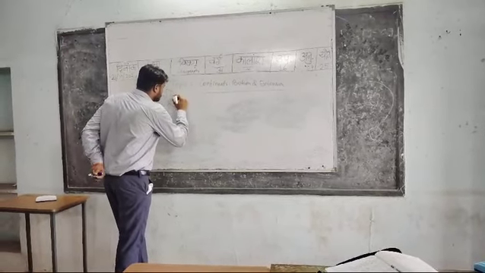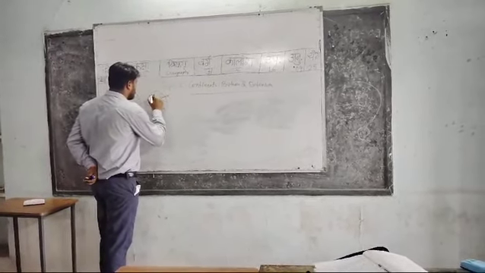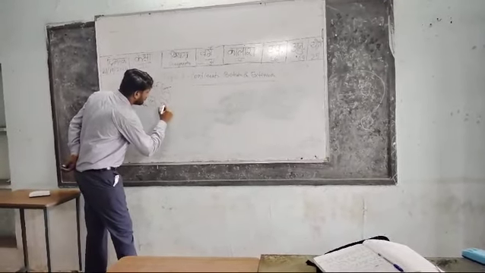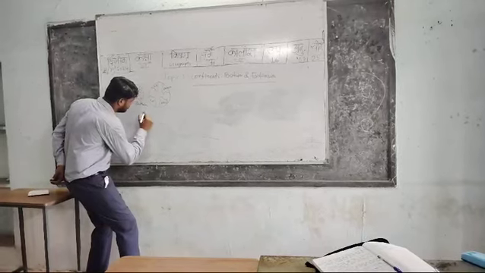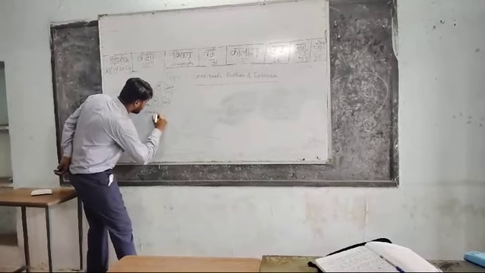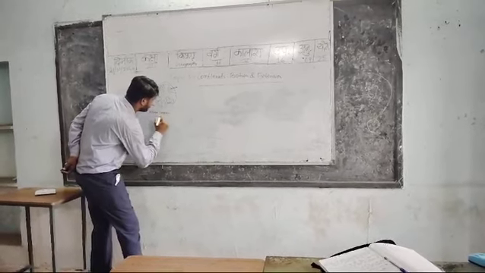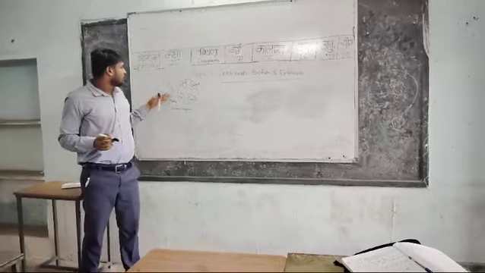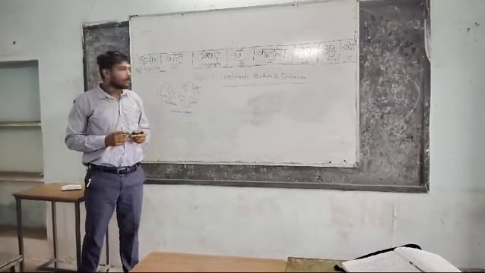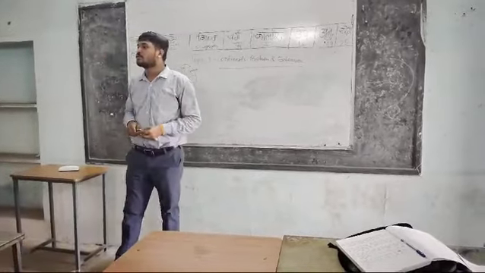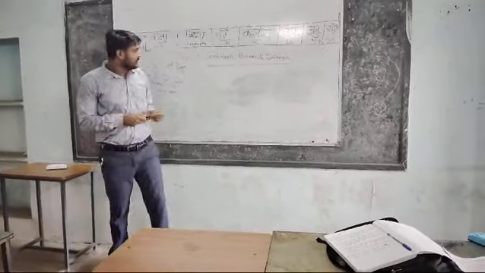And here is our Eurasia, North America, this is our South America, and this is Africa. The continental drift theory was given by Alfred Wegener. So students, this is the earlier stage of our continents and oceans, and we will discuss the modern position and extension of all 7 continents on the map.